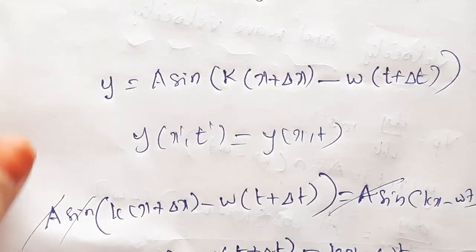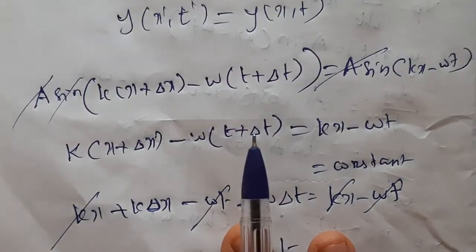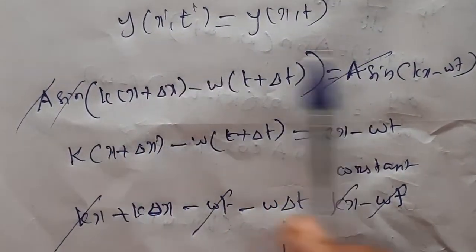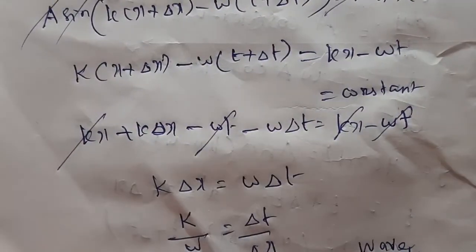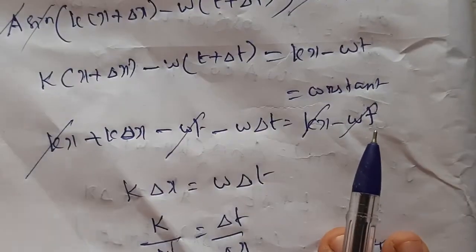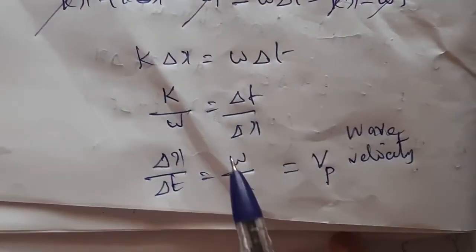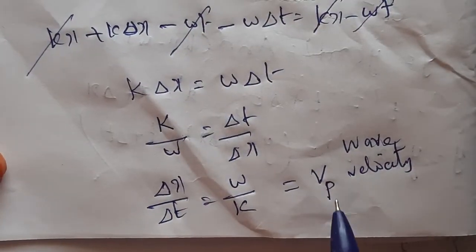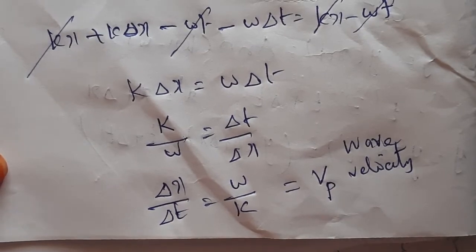Since the shape is constant and phase is constant, we can equate the two displacement equations, y(x', t') = y(x, t). After simplifying this, we get Δx/Δt = ω/k, that is equal to the wave velocity or phase velocity.